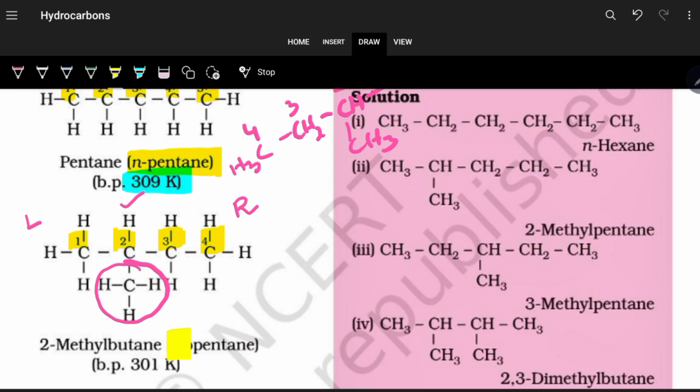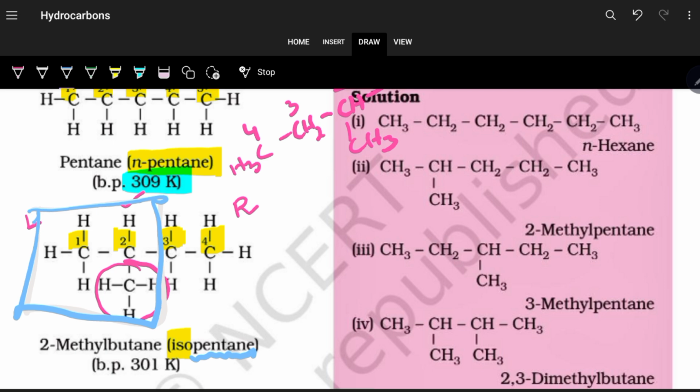or isopentane. I have already told you what isolinkage is, having this type of part. Now why is it isopentane and not isobutane? Because you have to count the total number of carbon atoms present in the compound.